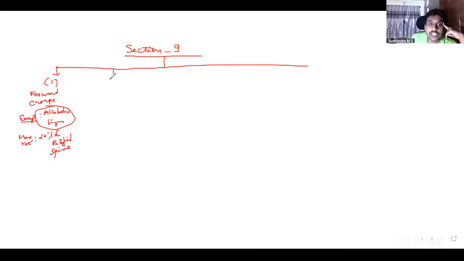Then subsection 2. Petroleum products: petroleum crude, motor spirit, aviation turbine fuel, etc. Here, they would come under the ambit of GST on the date notified by the central government on the recommendations of the council. That is what it says. Similarly, 9.3. RCM on notified supplies, which we will have to discuss.